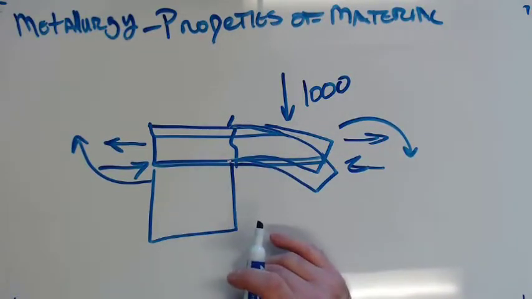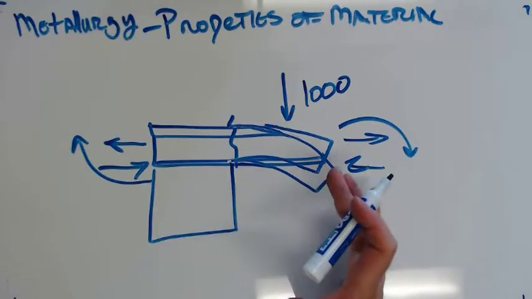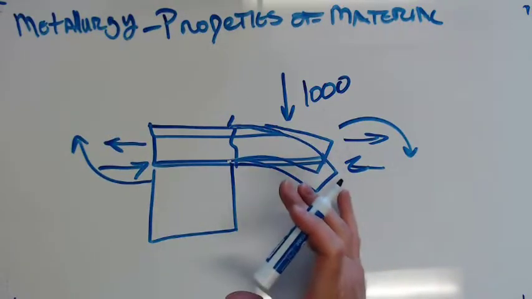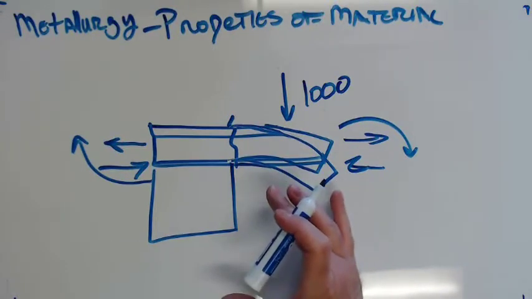Hard materials can't be ductile. Tough materials can't be brittle. All those different properties, they've got to find that balance.